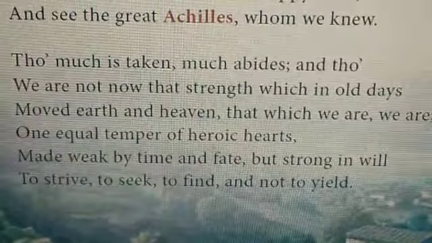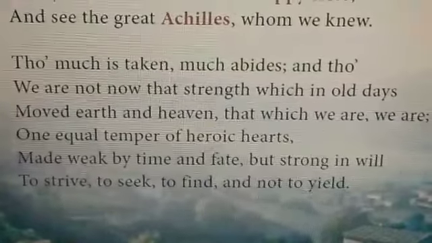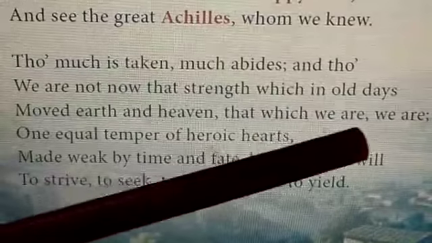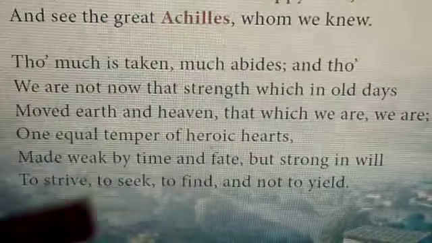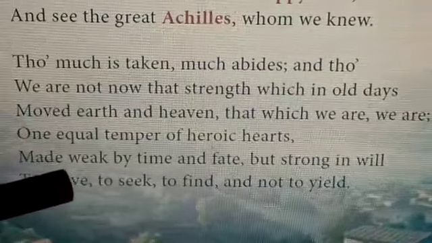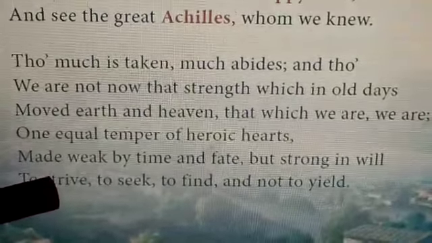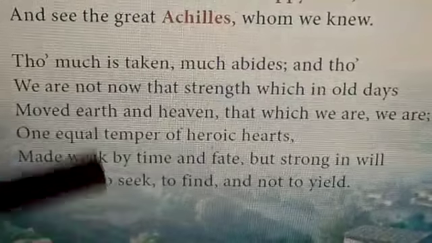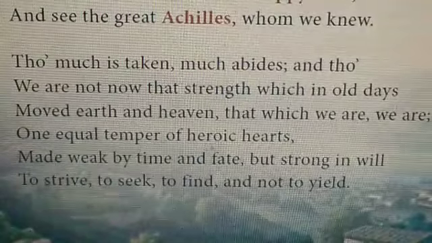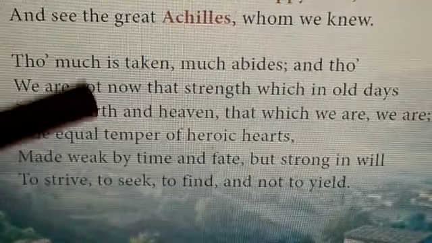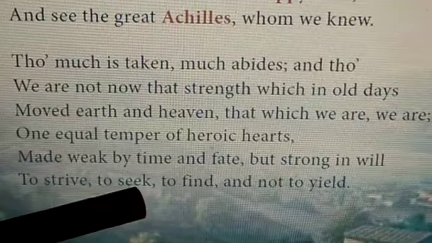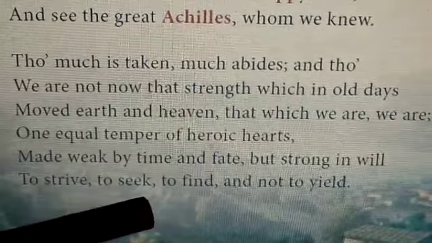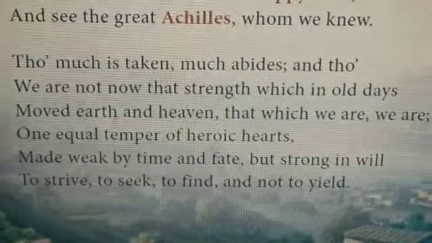Then you see in the same line, the 67th line, "we are." It is anaphora. And in the last line, we have alliteration. Alliteration you know, so I am not dealing with that. Alliteration means words starting with the same consonant sounds. "Strive, seek." That is alliteration, last line. Hope you have understood this one.